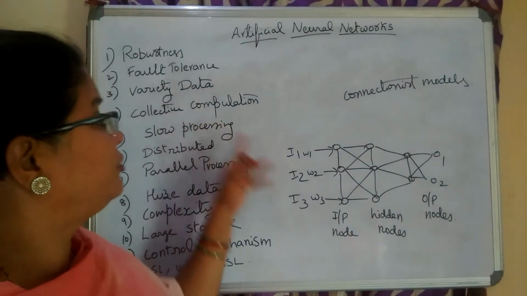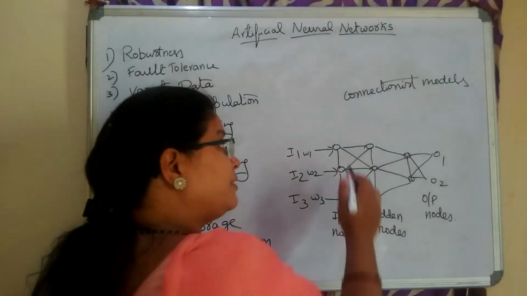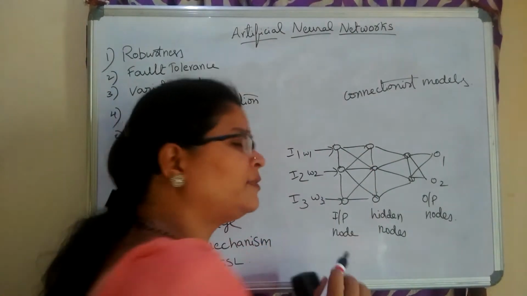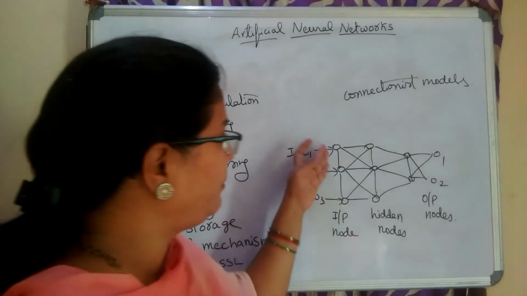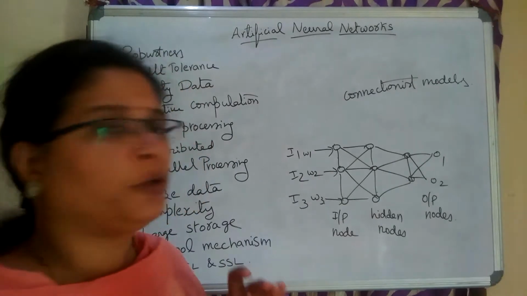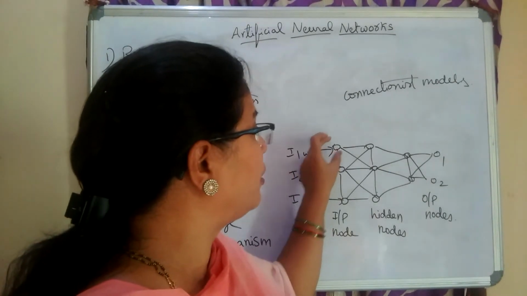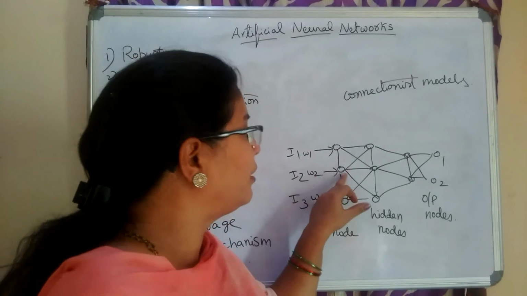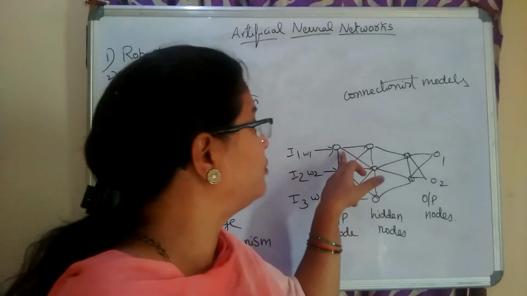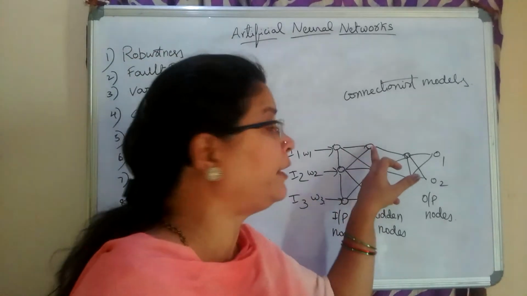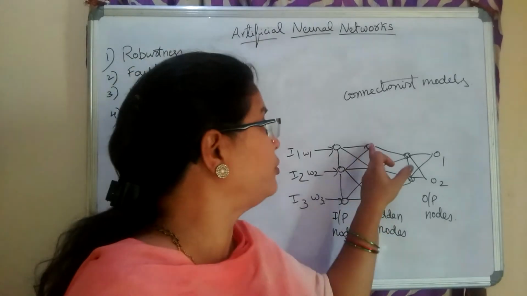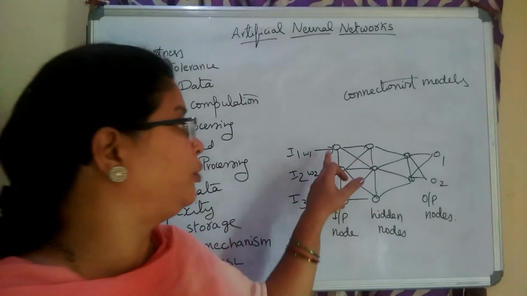The next one is distributivity. Distributivity means the data cannot be stored at one single input unit. The data will be distributed to various input units. That means if any kind of issue occurs and this node fails, the other node will take the responsibility of this particular node because it is also connected. It can send the data to the hidden node to which it is connected.